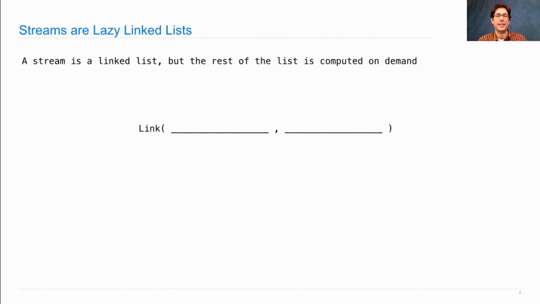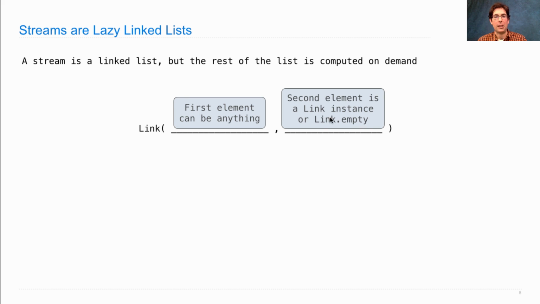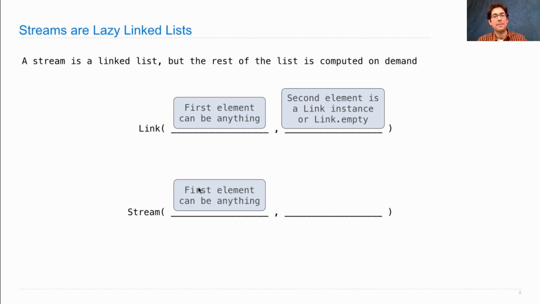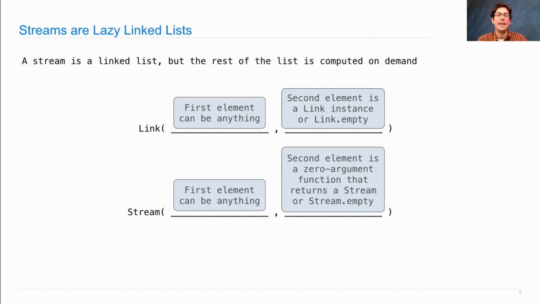So think of building a link as passing in some first element, and then a second element, which has to either be a link instance itself or link.empty. That's how you build a linked list. A stream similarly can have a first element that's anything, and then the rest is actually not a stream itself, but instead it's a function.